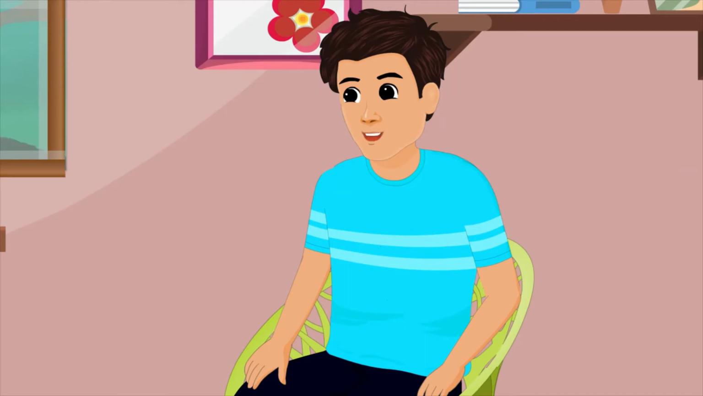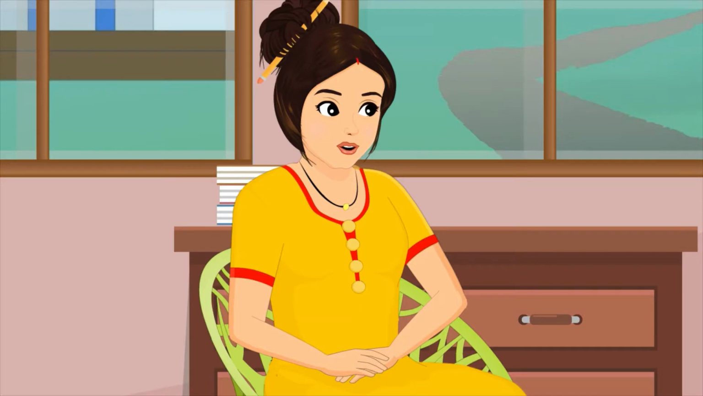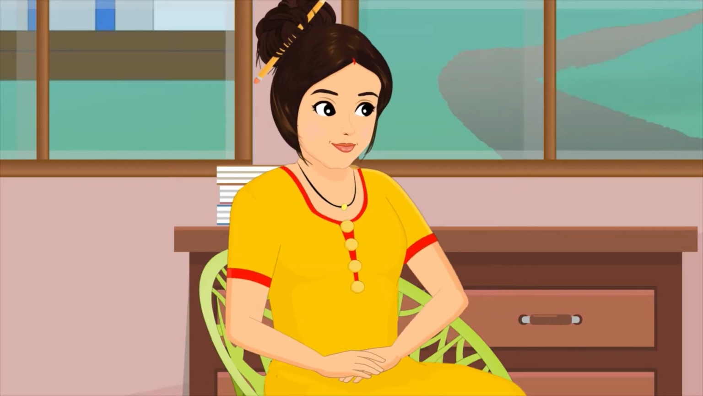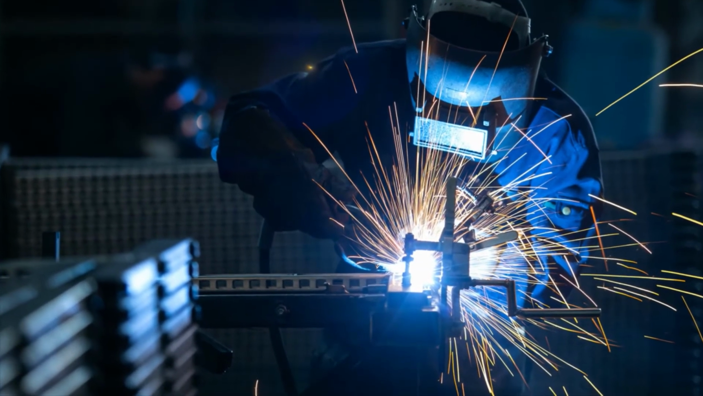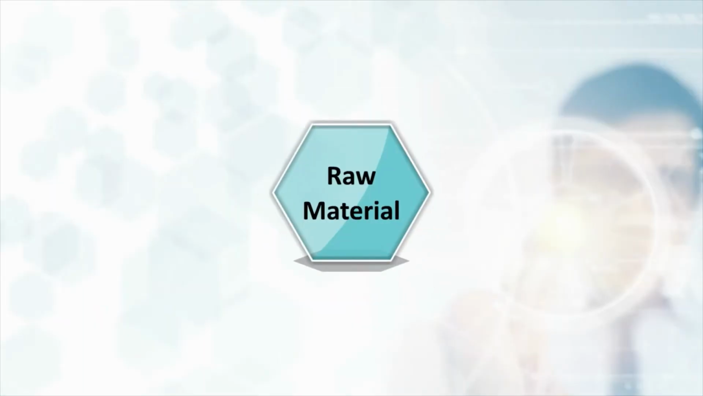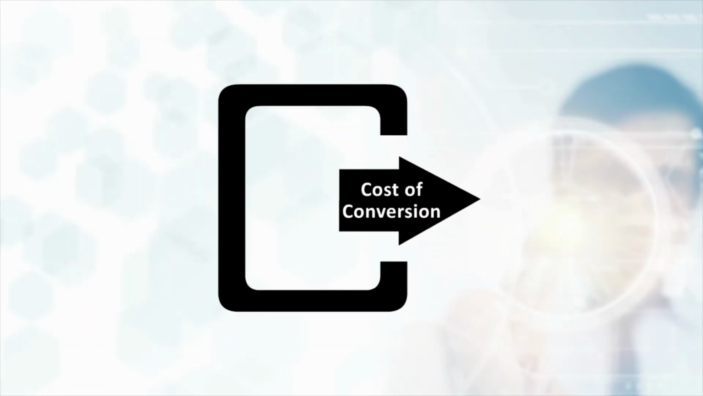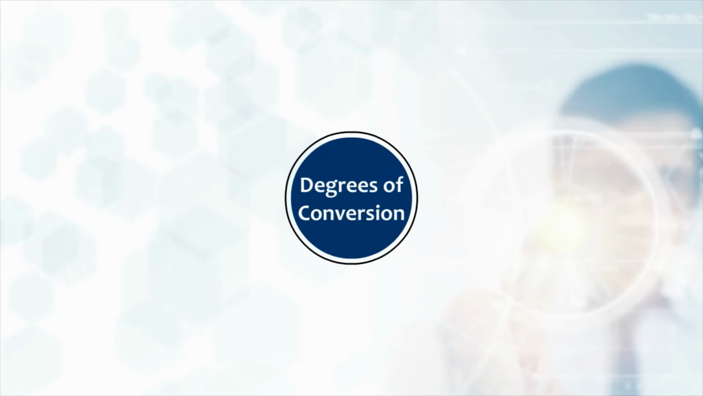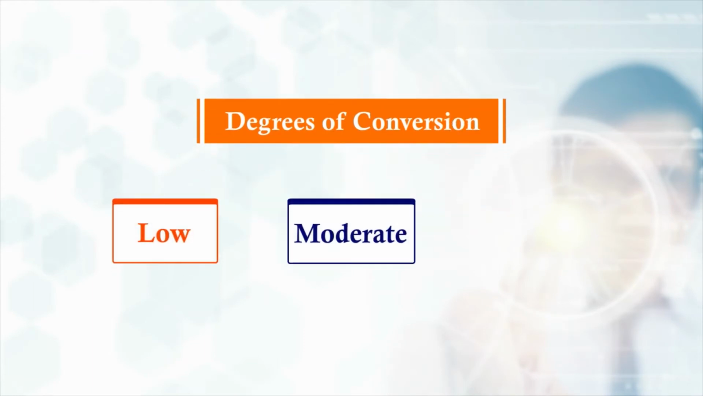Ma'am, can all inputs in a business be converted to sellable outputs? Yes, of course. Let me elaborate the degrees of conversion to you. Almost all businesses convert or modify inputs to a sellable output. Inputs typically consist of raw material, labor, and overheads. The cost of conversion is dependent on the degree of conversion done by a business. You could think of 3 degrees of conversion: low, moderate, and high.